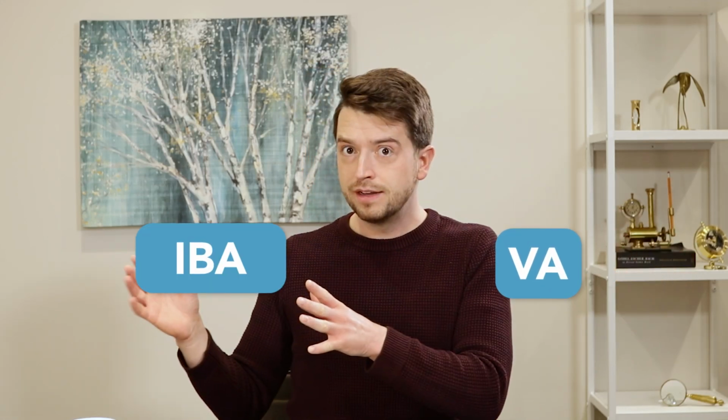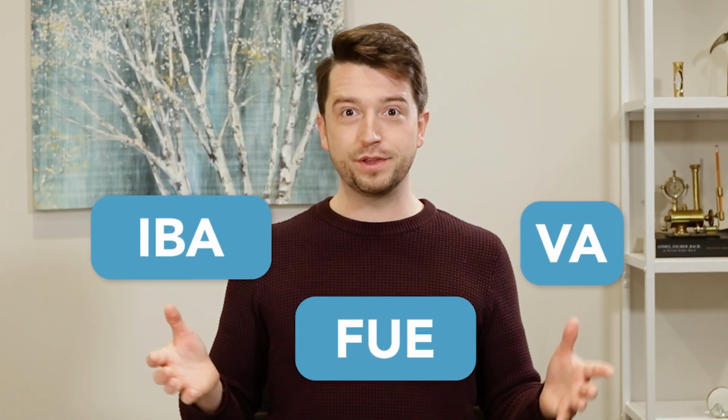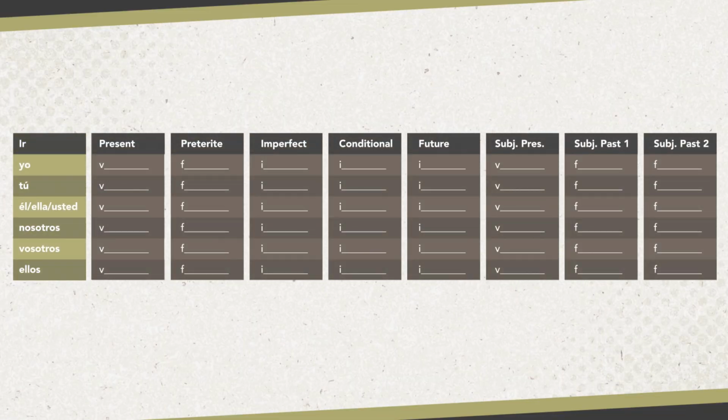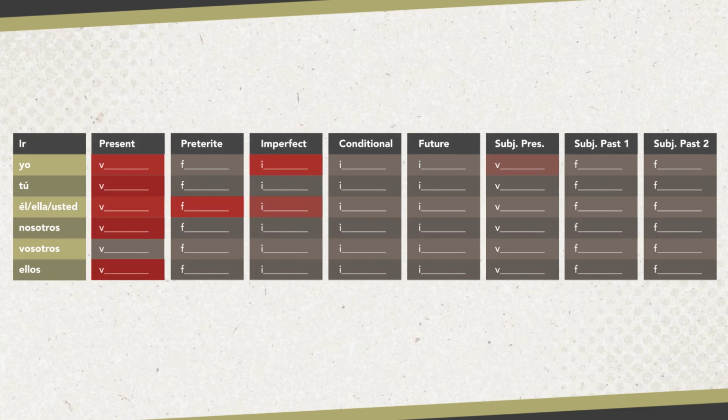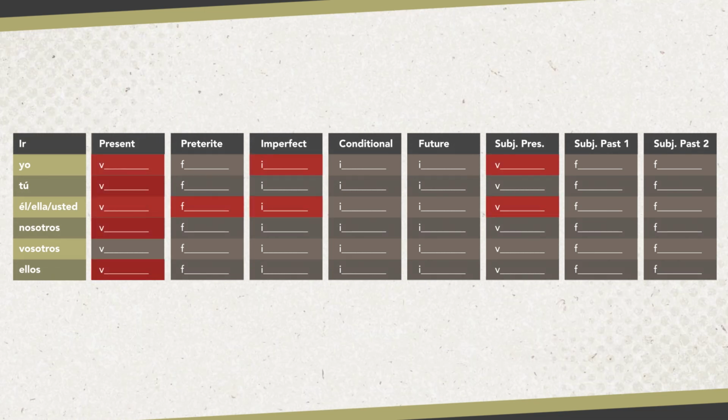Va, iba, fue. How are these all the same verb? Ir is probably the most irregular verb in Spanish, and there are over 50 conjugations to memorize. But the good news is that there are just 10 forms that native speakers use to say just about everything they need to say. In this video, we'll do a deep dive on those essential 10 forms of Ir.